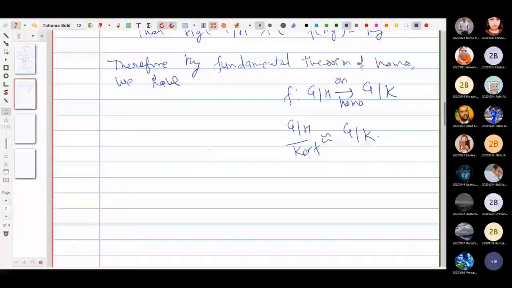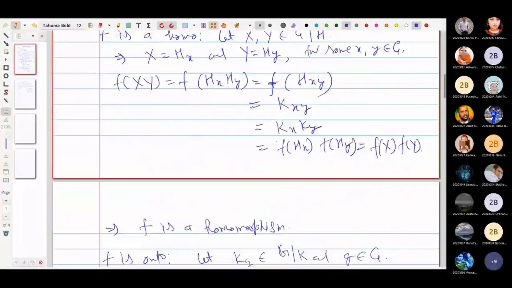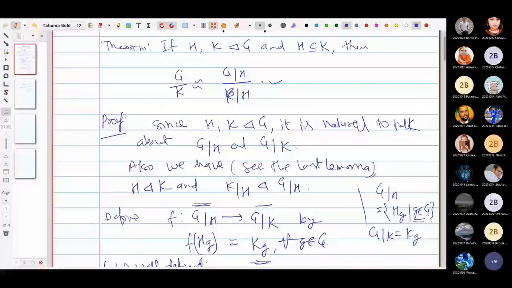So this we have as of now, and we are supposed to prove that G by H, here K by H, is isomorphic to G by K. So what is our target here?